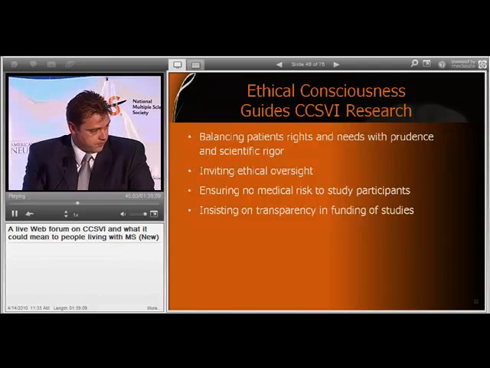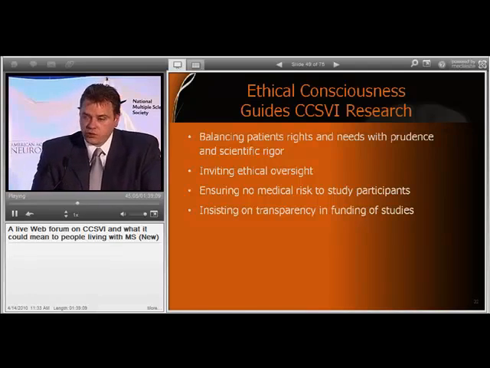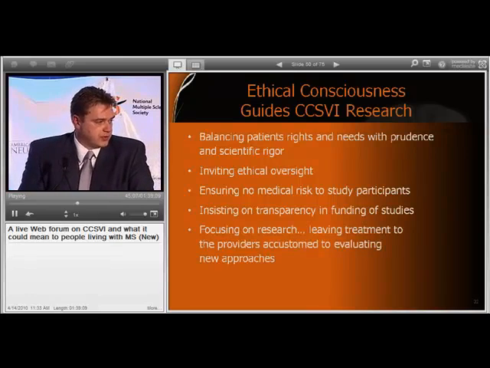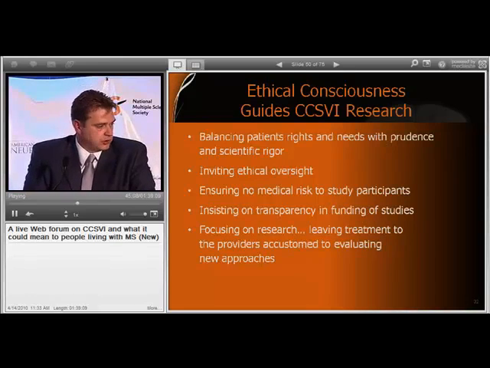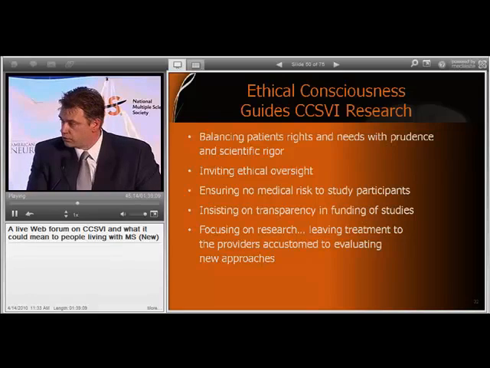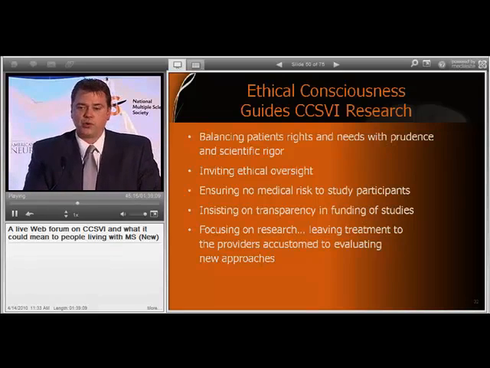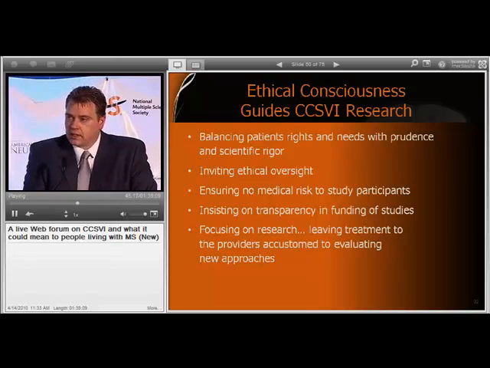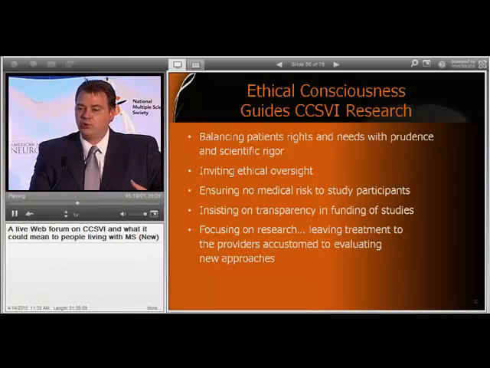I think focus should remain on the research, leaving the treatment to the providers accustomed to evaluating these new approaches, and maybe later Professor Zamboni will comment on this, because we need to look at the history and what happened in some other diseases when similar problems have been posed in the past.